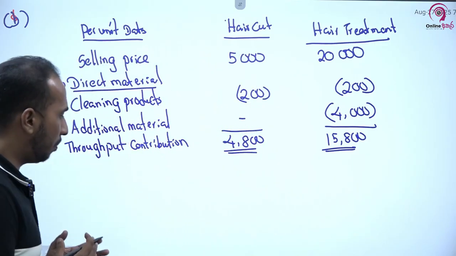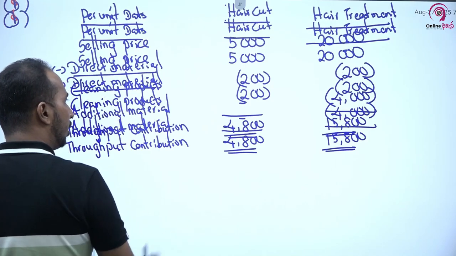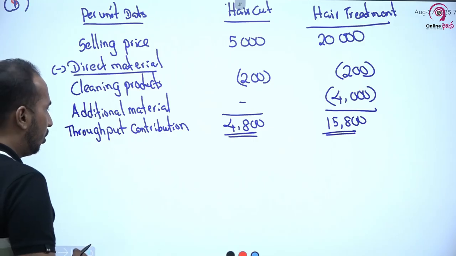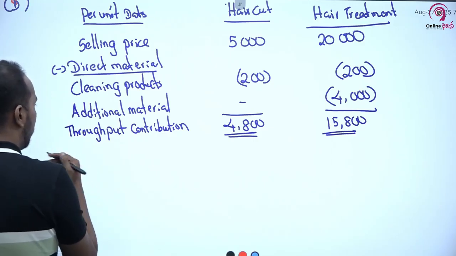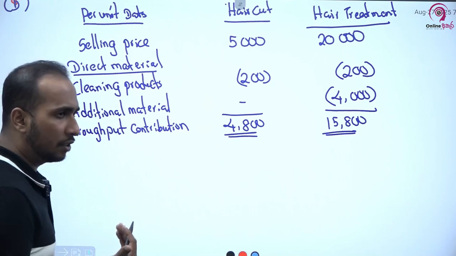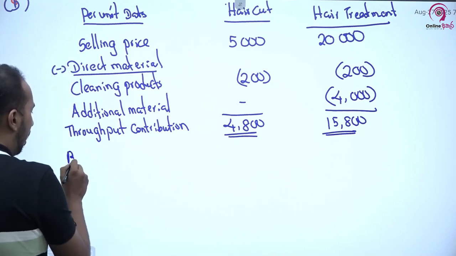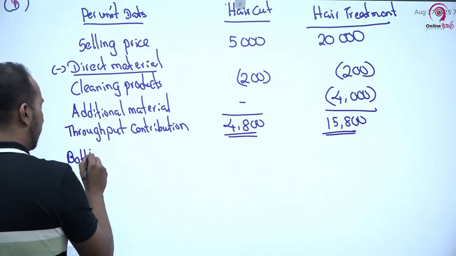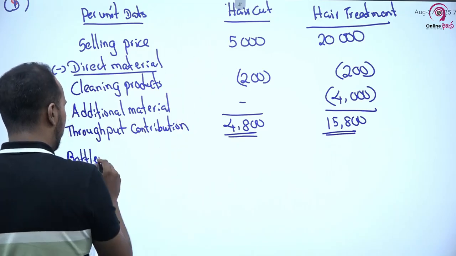But we can't maximize this throughput contribution due to the availability of what? Bottleneck resource. Therefore, in this case, what is the bottleneck resource? It is senior designer's time. We have to see how much time or how much resource is required to manufacture 1 unit of this product.